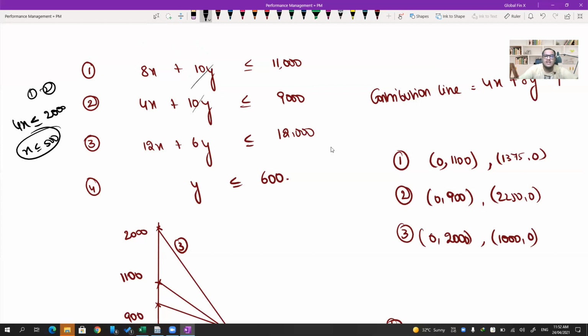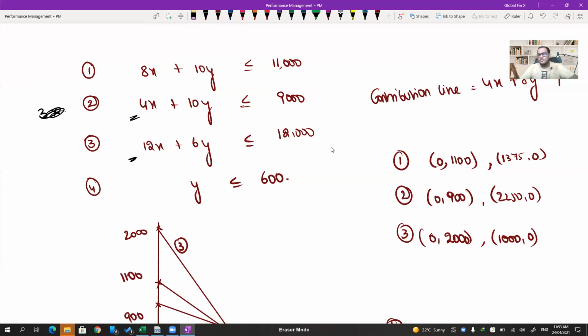Solving two equations simultaneously. If none of them is having a common base, then you multiply with a common number and you will get a similar coefficient. See, for example, 4x and 12x is there. So I'll multiply entire second equation with 3. 3 into equation 2. So it will become 12x plus 30y less than or equal to 9,000. 12x gets cancelled. 30y minus 6y, that is 24y should be less than or equal to 9 into 3, 27 minus 12, 15. Like that, you have to solve those simultaneous equations.